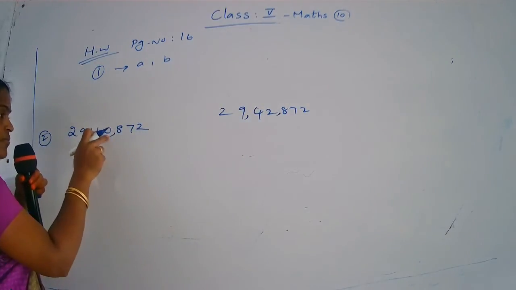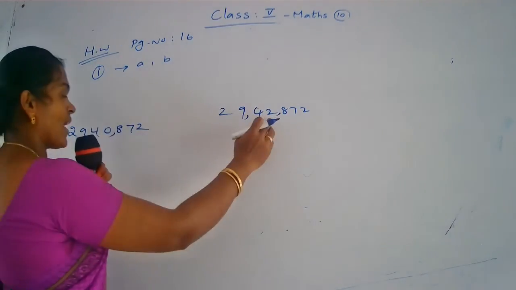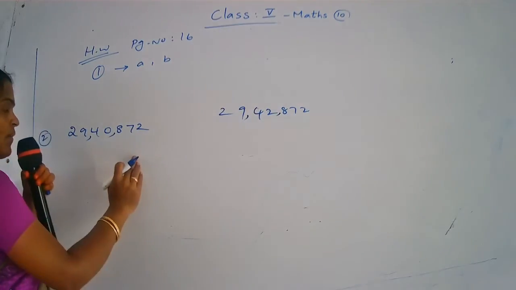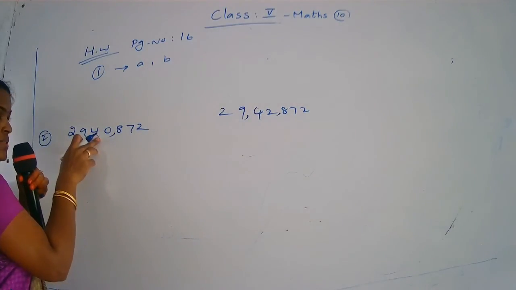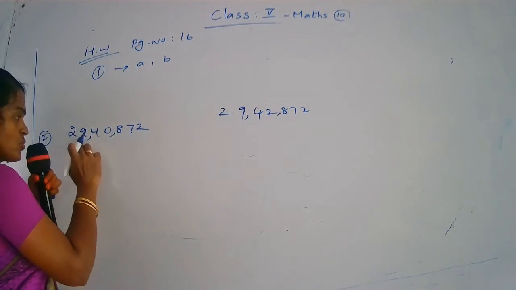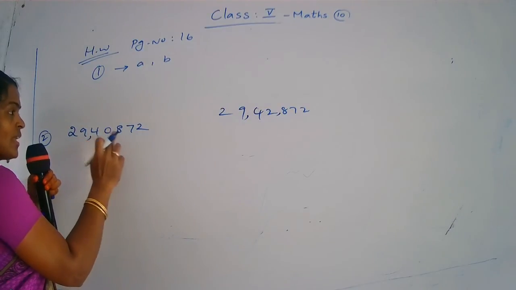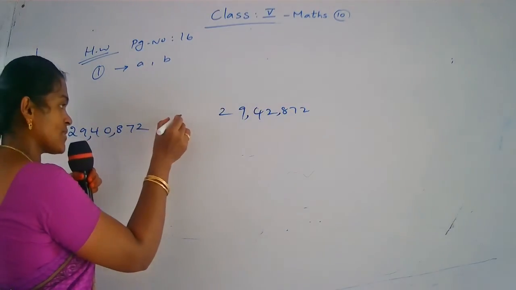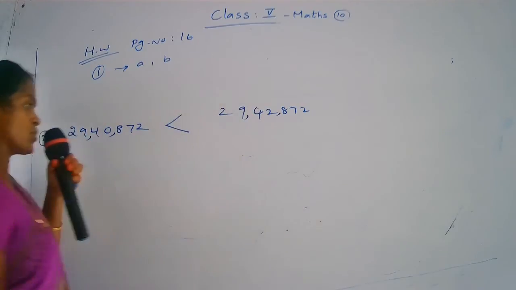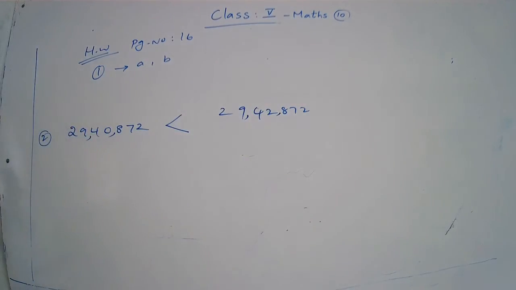So you come to the thousands place. Here 0, here 2. Which one is smaller? This number is smaller. So 29,40,872 is smaller than 29,42,872.